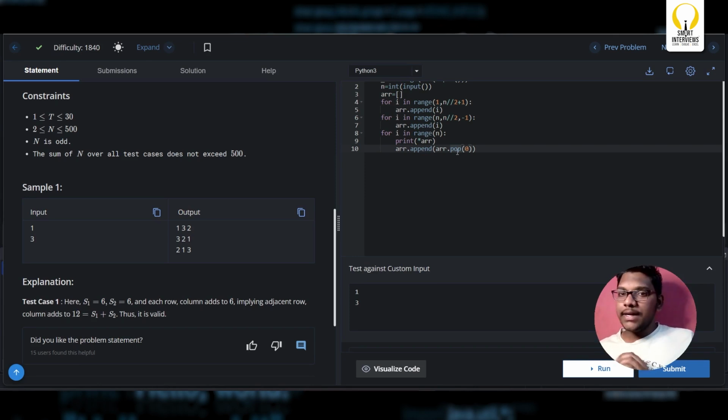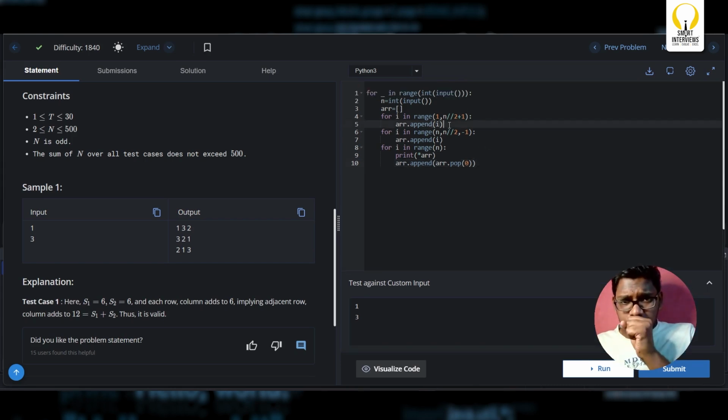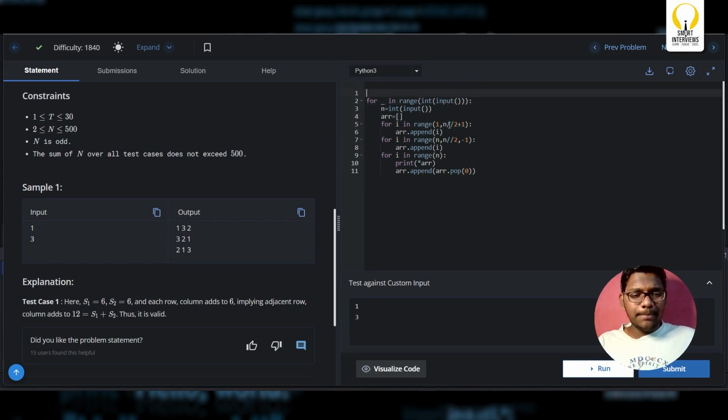Okay, one small optimization that you can do here is, so here a pop operation, if you're deleting from the end, it will take O(1) time. But as you're deleting it from the first index, it will take O(n) time. It's because you're shifting all the remaining elements to the left. So instead, what exactly are you doing here? You're adding an element at the rightmost end, and you are deleting an element from the leftmost end. A simple alternative here is you can implement a deque from collections, import deque. A deque is nothing but a double-ended queue where you can do CRUD operations from both the ends.